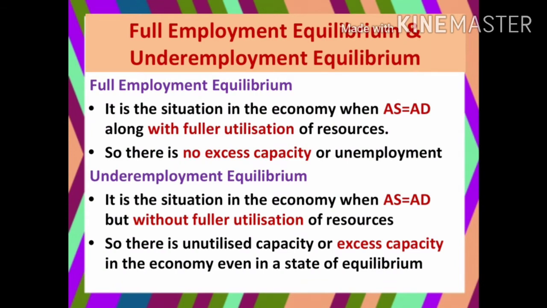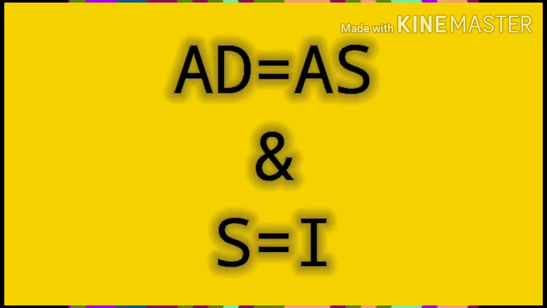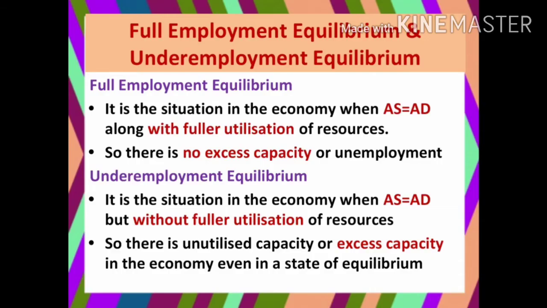In the previous chapter we learned that equilibrium is struck when aggregate demand equals aggregate supply, or S equals I. But it need not necessarily correspond to the situation of full employment. When aggregate demand and aggregate supply are equal, we cannot conclude that there is full employment in the economy. Aggregate demand and aggregate supply may be equal even when resources are not fully utilized, or even when there is unemployment in the economy. Let's understand this concept using an example.